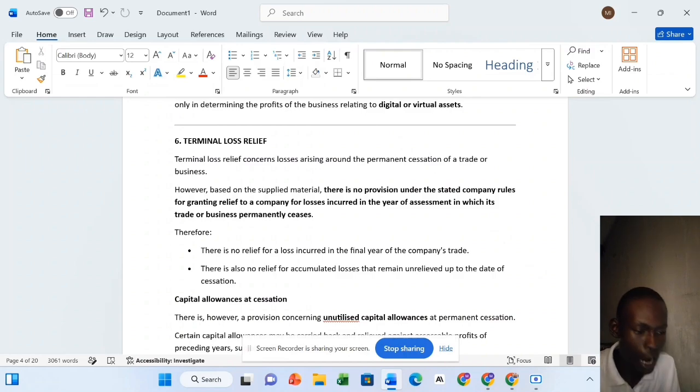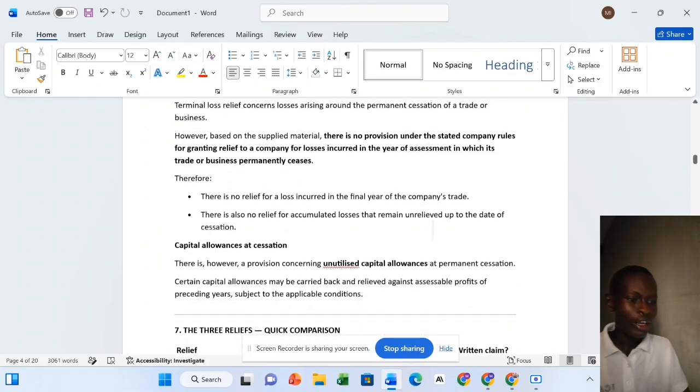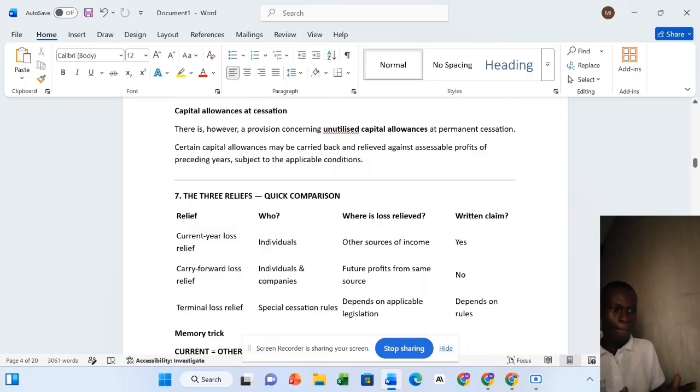So now, however, based on the tax law, there is not much provision under company rules for granting a company relief for terminal year loss. But then there is capital allowance at cessation, a provision concerning unutilized capital allowance at permanent cessation. So this is what it means mainly.